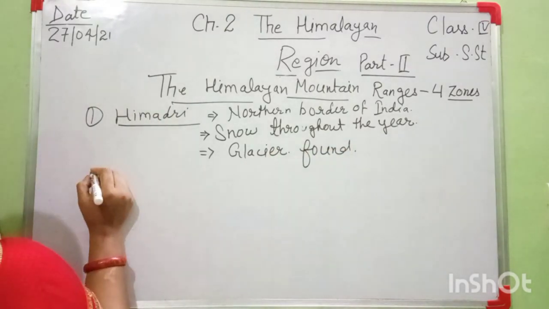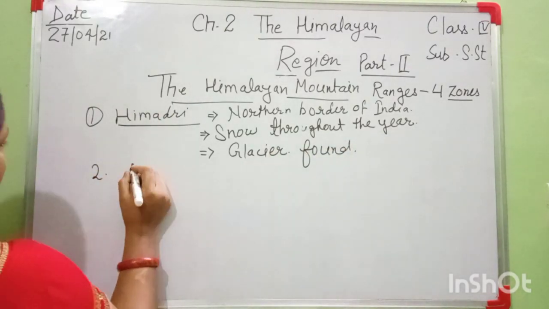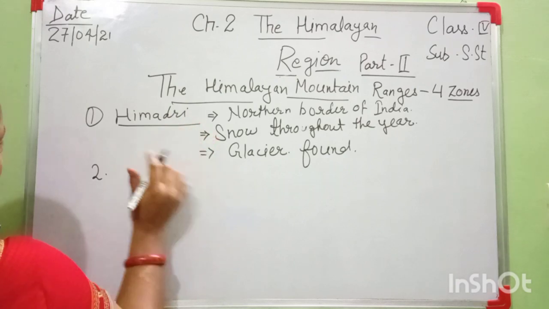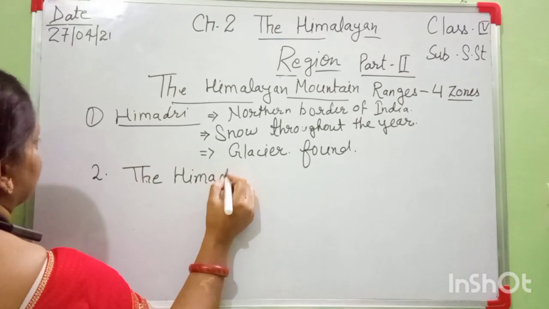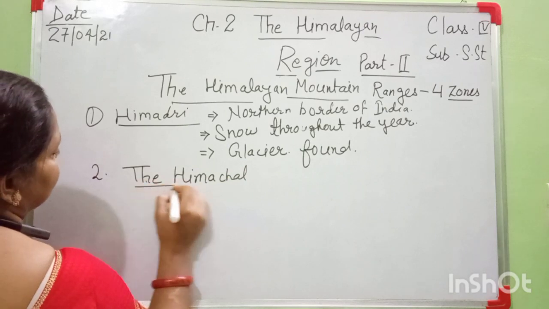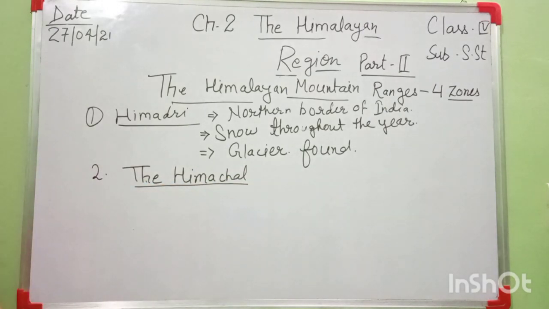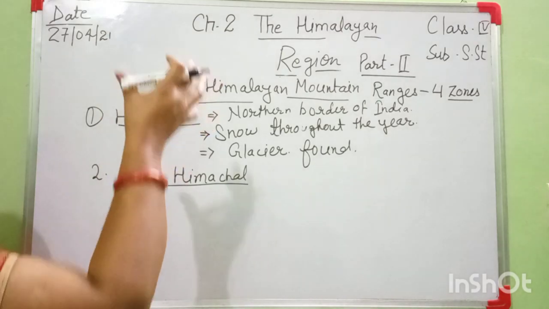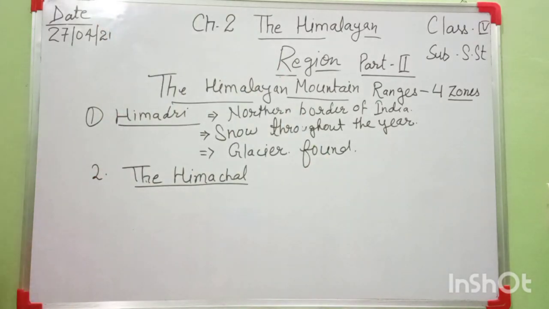Then second is the Himachal, and it is the Lesser Himalayas. This range lies to the south of the Himadri region. It means down from the Himadri region.